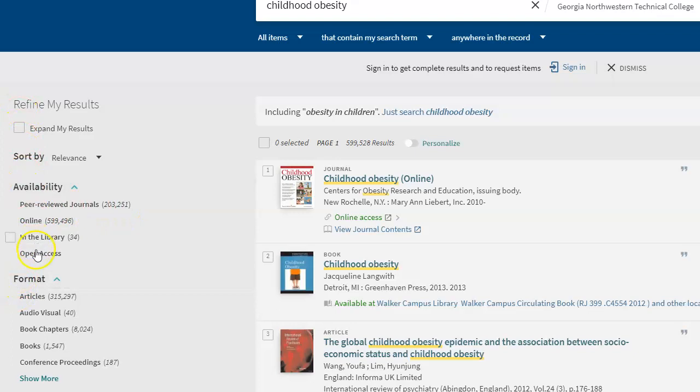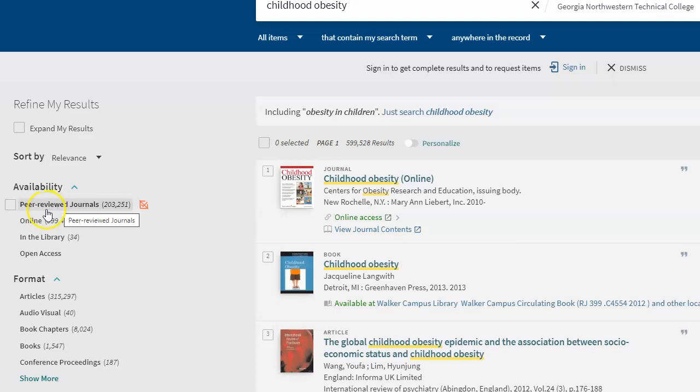So here, if I go down the left-hand side, I'm able to alter my search a little bit and narrow these options. Now, the most reliable information are peer-reviewed journals. Journals are usually publications that are put out for specific reading groups, people who have something in common.